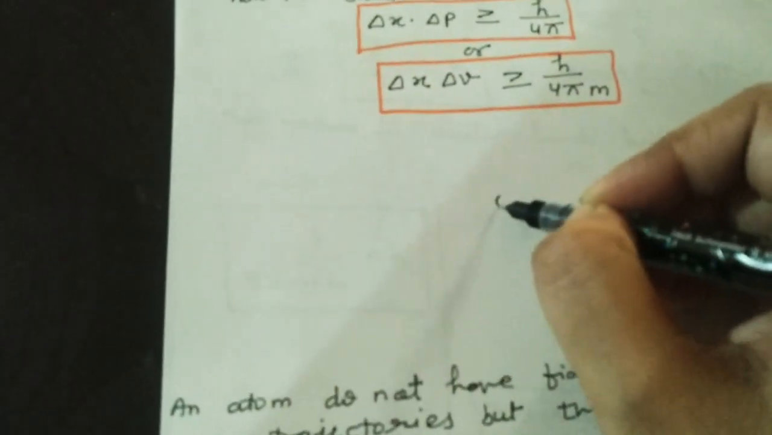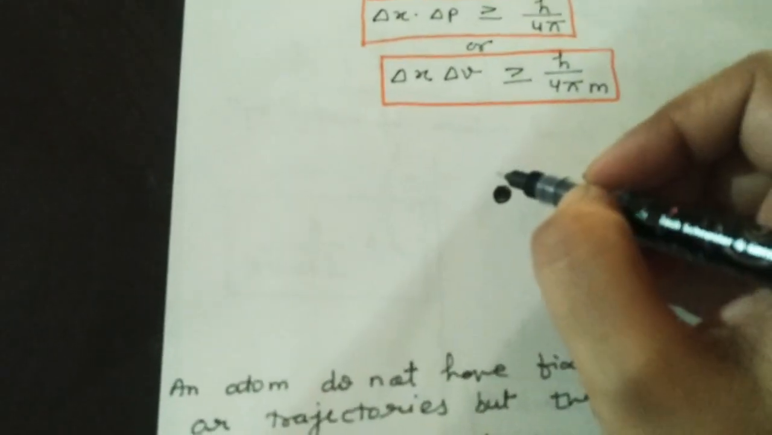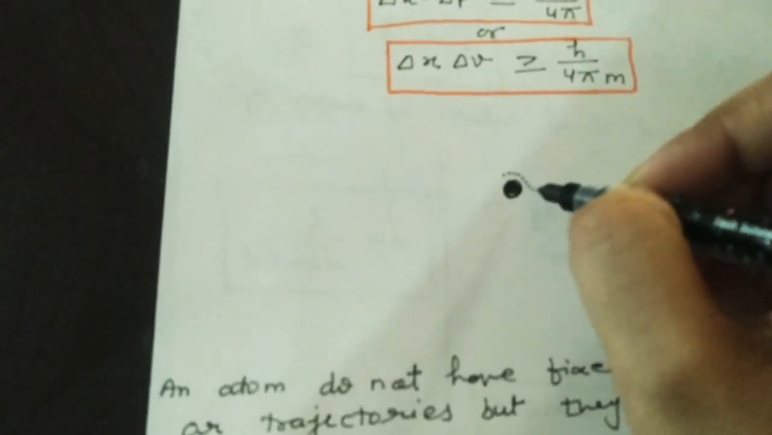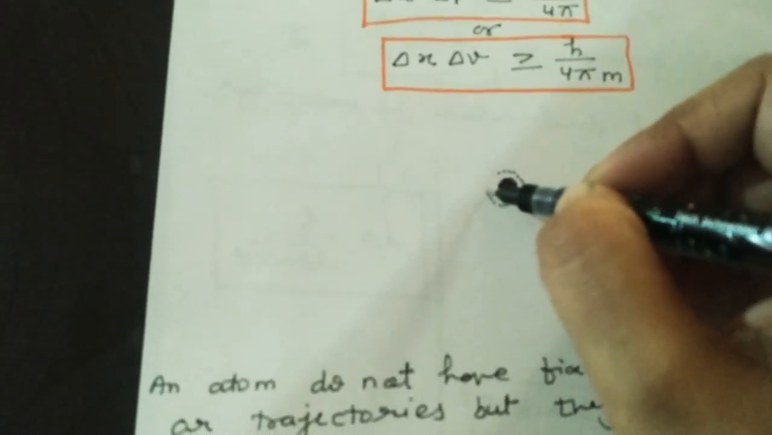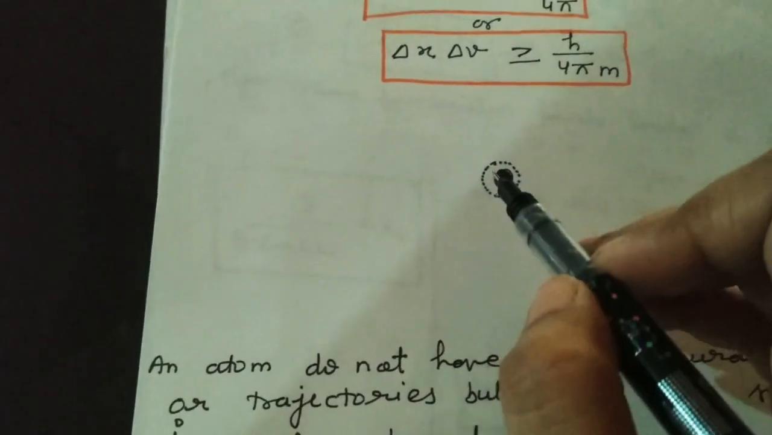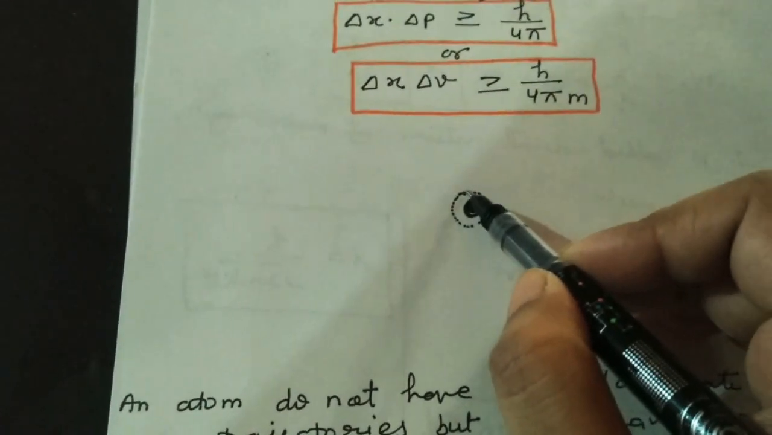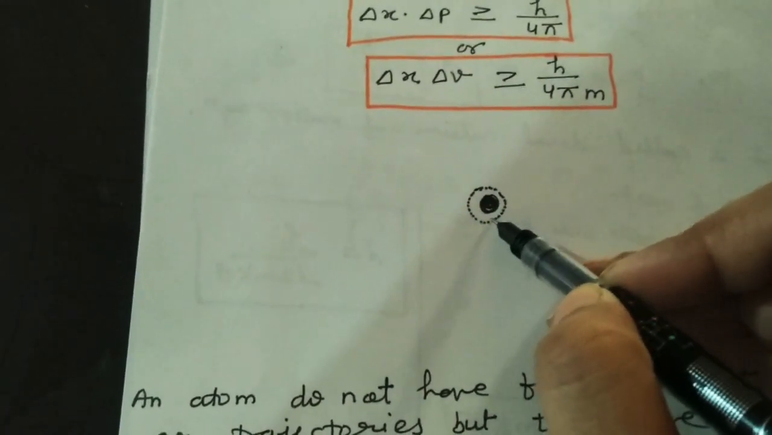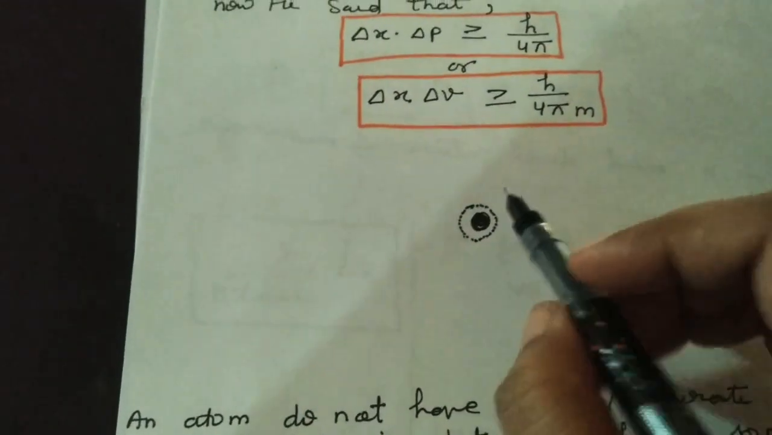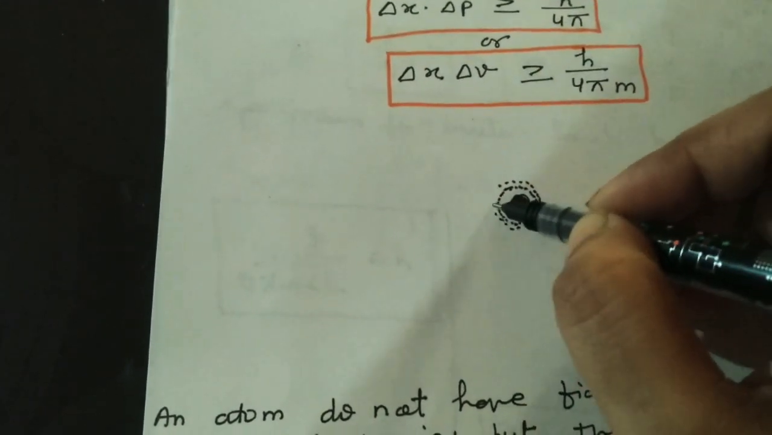Suppose here is a nucleus, and now here is an electron which is revolving like this. Now why am I drawing the dotted line here? Because the electron moves in a rough path. It does not move in fixed orbits. So it moves like this. Now how do we get this path?